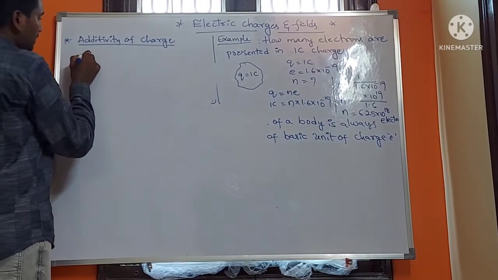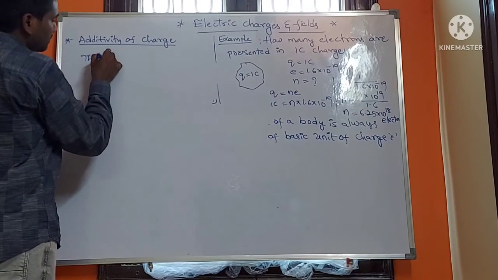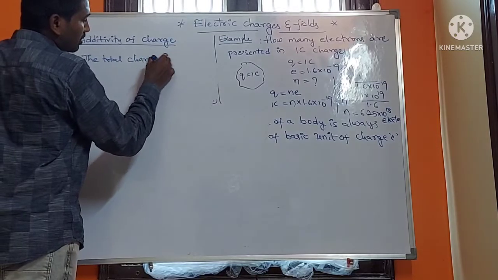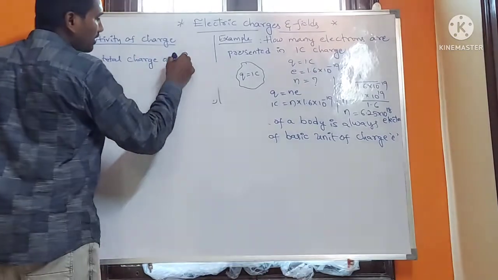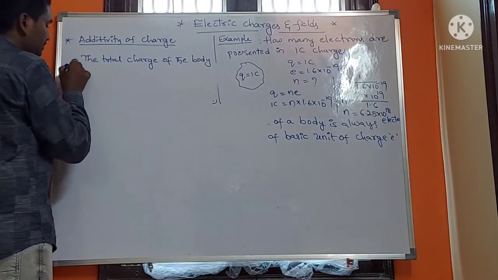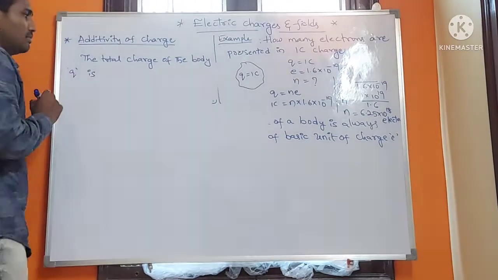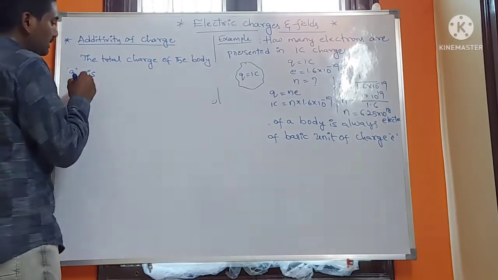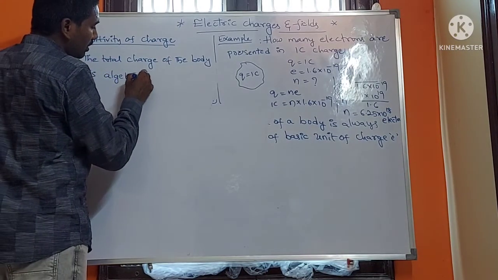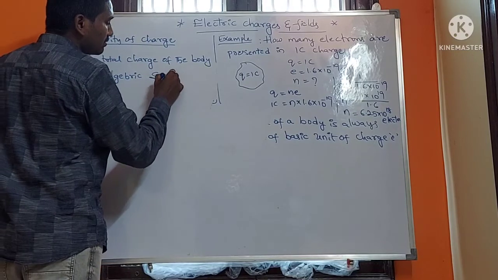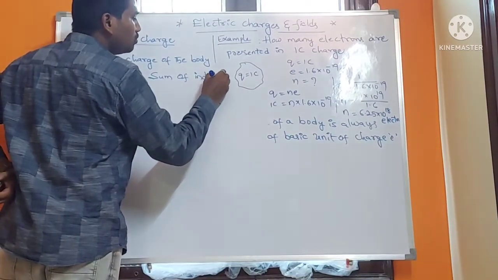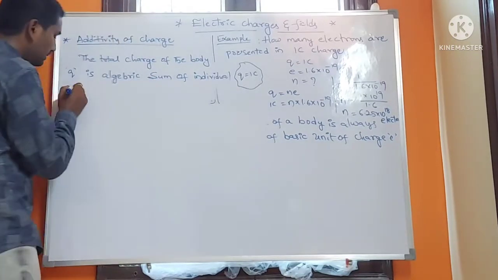Here also, the total charge of the body Q is the algebraic sum of the individual charges.